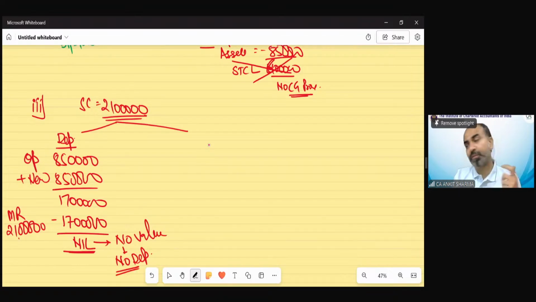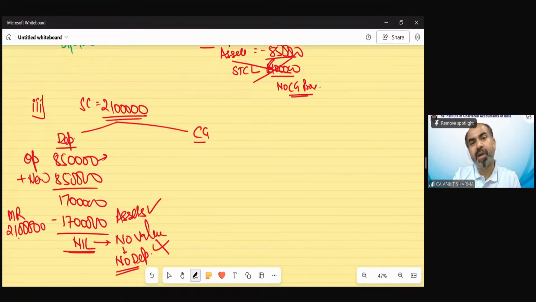So for the purpose of calculation of depreciation, there must be value as well as assets in the block. In this question, assets are there because only 3 out of these opening values has been transferred, but value is not there. So because there is no value, we cannot claim the depreciation.